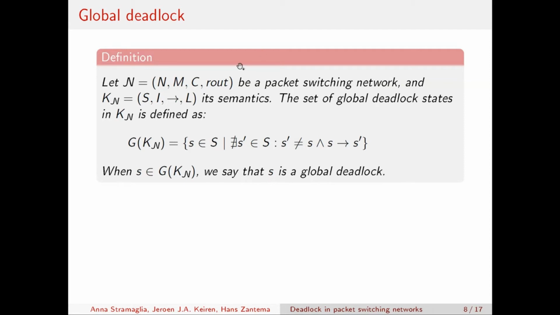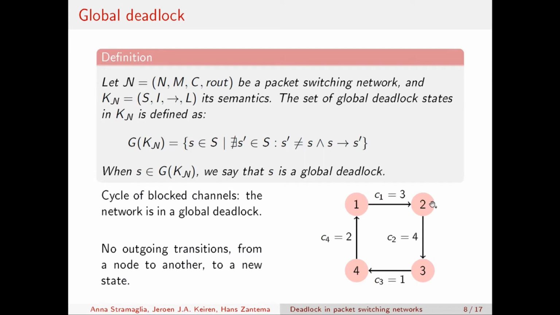So let's start with the first notion, which is the most general one, and it's the one of global deadlock. You can think of a global deadlock as a situation in a packet switching network where no transition at all can take place. So the whole packet switching network is blocked. So let's go to the definition. We have that given a packet switching network and its semantics, a state S is said to be a global deadlock state if no transition is enabled to reach another state S prime.